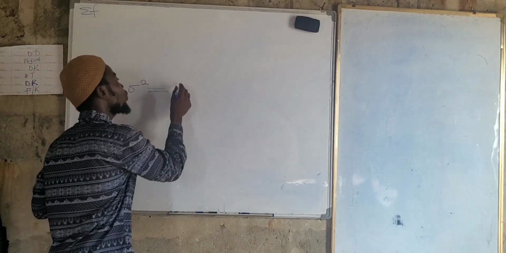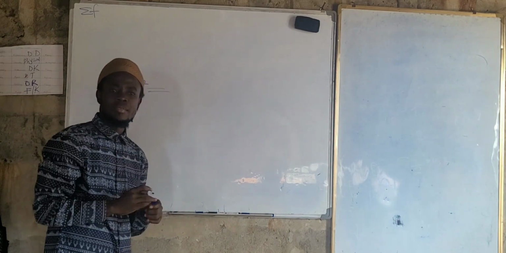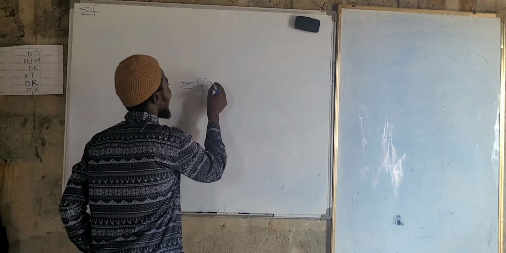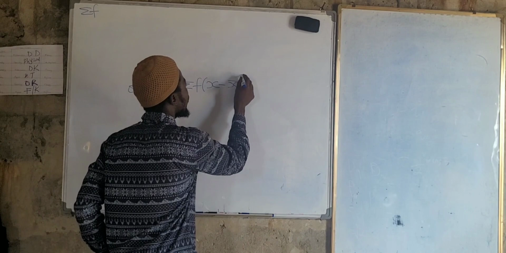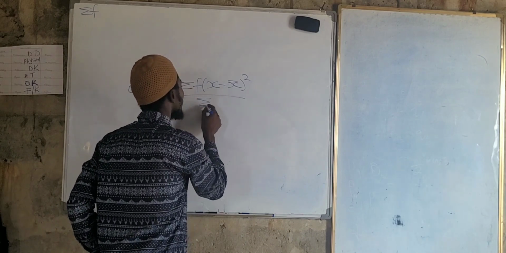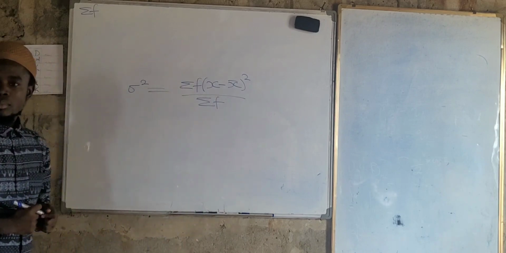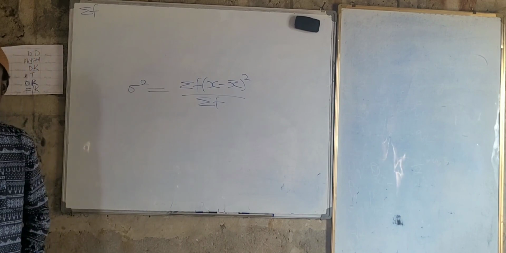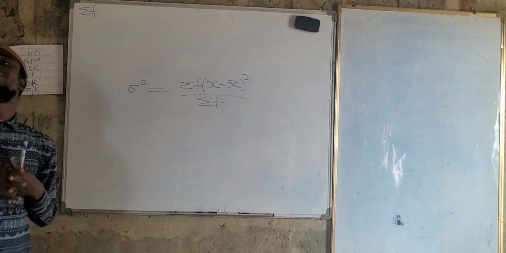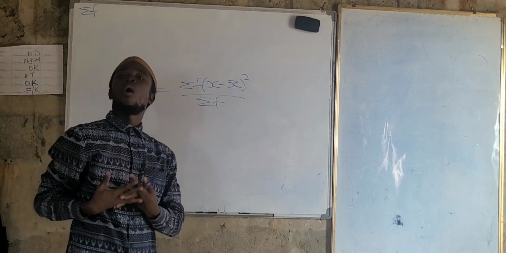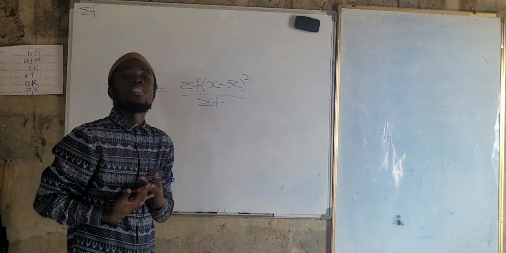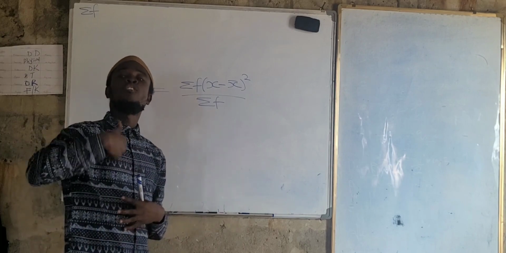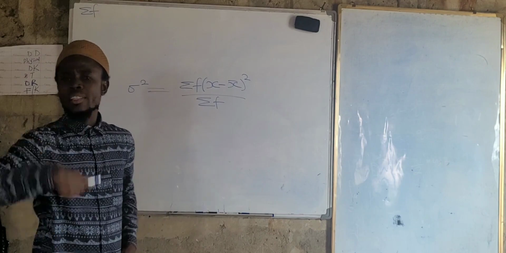Now the variance is equal to the summation of F into X minus X bar, the whole square, all upon the summation of F. That is one formula for the variance. Are we okay? Good question. When we have a frequency distribution, at first year, when we were using those formulas, they did not have anything like a frequency. But here in this case you are seeing F. It means it is for frequency distribution. Are we all okay?